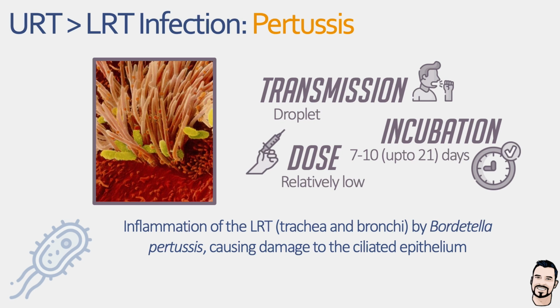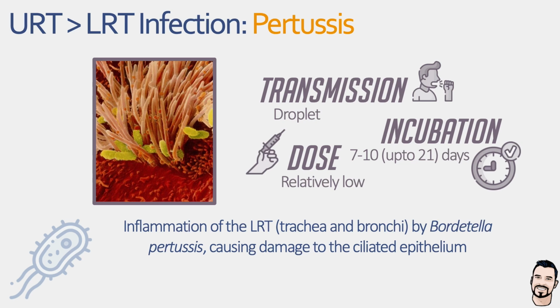disrupts normal airway function. Now, the pathology of pertussis arises from damaged ciliated epithelial cells, resulting in impaired mucociliary clearance and immune dysregulation, and it's the failure of mucociliary clearance combined with airflow-driven redistribution that can sometimes allow migration of this infection from the upper to the lower respiratory tract.